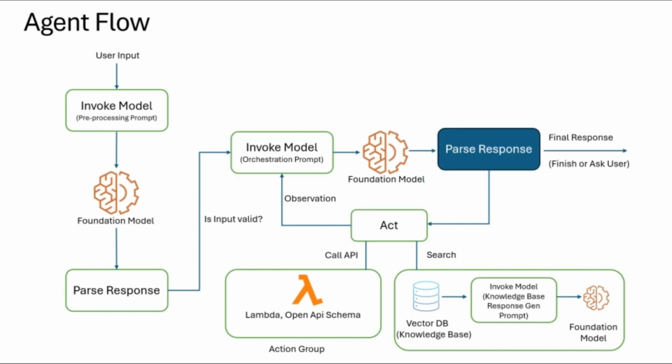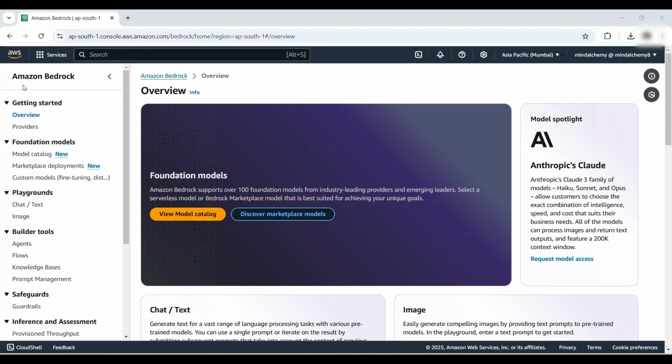Upon parsing the response, the agent assesses whether it needs to repeat the orchestration process. This loop continues until the agent finalizes the response or determines that additional information is required from the user. The preprocessing prompt, orchestration prompt, and knowledge-based response generation prompt are all derived from templates that can be customized to fine-tune the agent's behavior. We are currently in the AWS console within the Amazon Bedrock section.